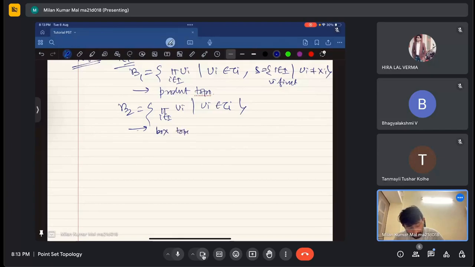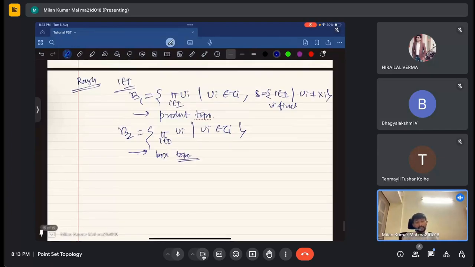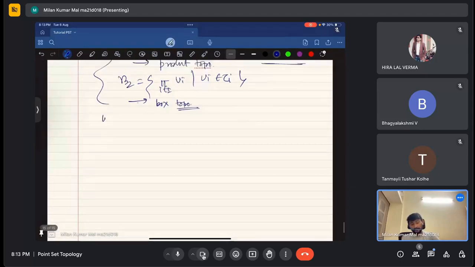So note that whenever the set I is finite, beta 1 and beta 2 are basically the same, right? There is nothing to mention about whether S is finite or infinite. When I is finite, beta 1 is the same as beta 2.